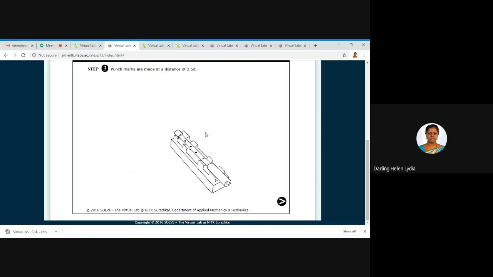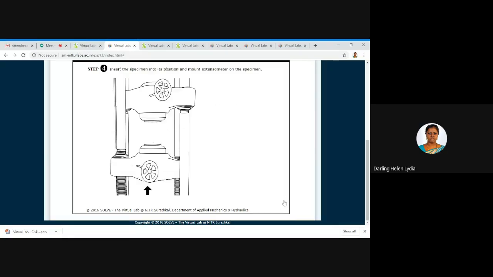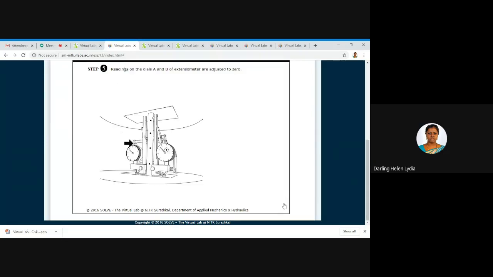Now the specimen is ready. We are moving to the next step. You have to move the lower jaw. As per the indication, you have to drag the specimen and keep it here. I have placed it. Now you have to fix both the positions in the correct place. Now it is fixed. Next step is you have to fix the dial gauges on both the sides. Here you have to set the dial gauge value to 0. That is the step, and here it is shown.